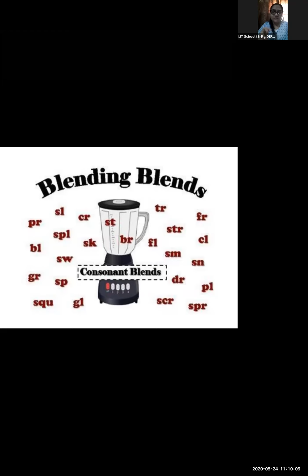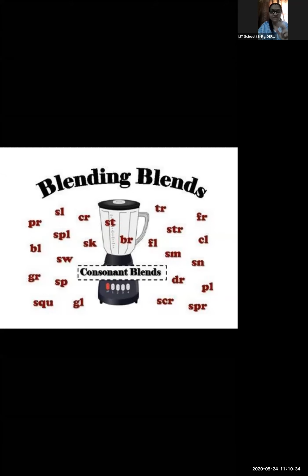S and T become st. देखिए, आप try करके देखिए. You combine both the letters S and T. When you combine these two letters, you get the sound of st. आपको दोनों letters के sound भी सुनाई दे रहे हैं? Yes, yes. So this is known as a blend. What is it known as? Blend. And if I take, see here, B and R, both these letters are consonants. B भी consonant है and R is also a consonant, right? If I combine both letters, अगर मैं ये दोनों को combine करती हूँ,